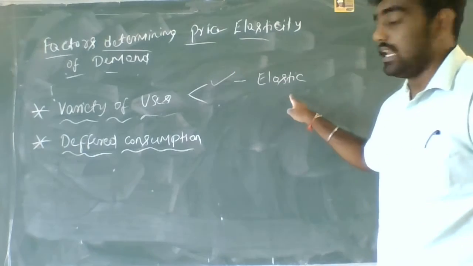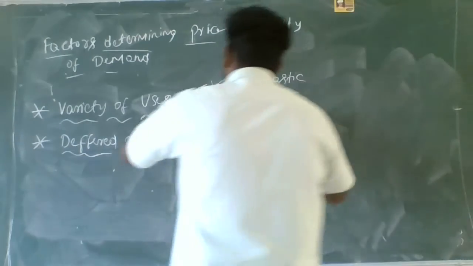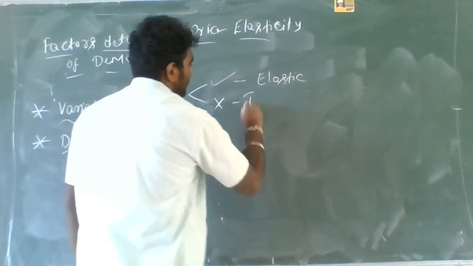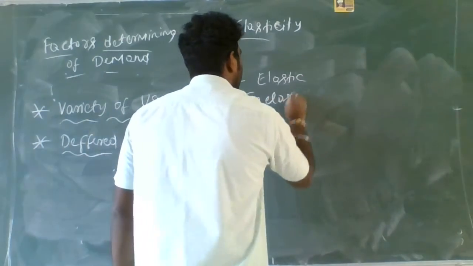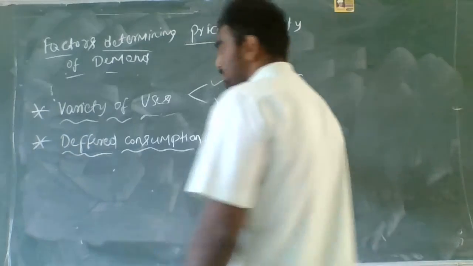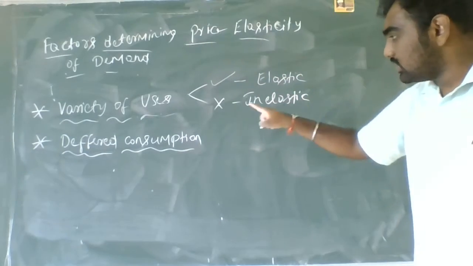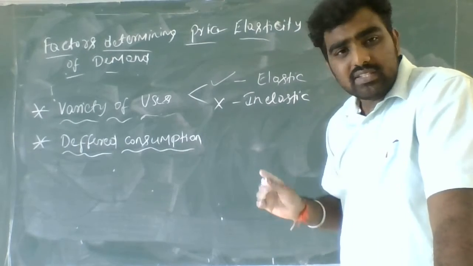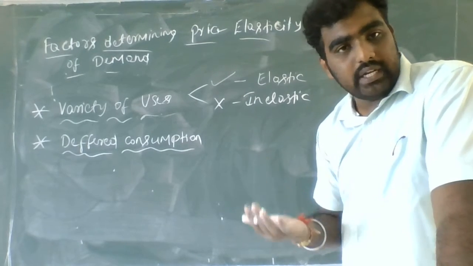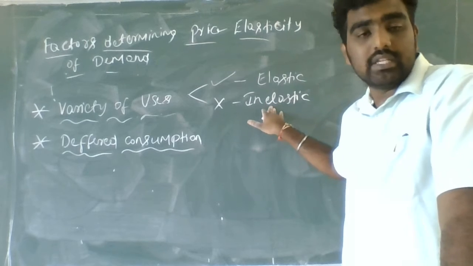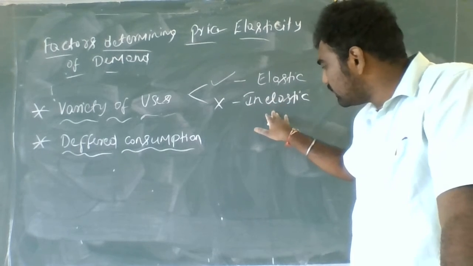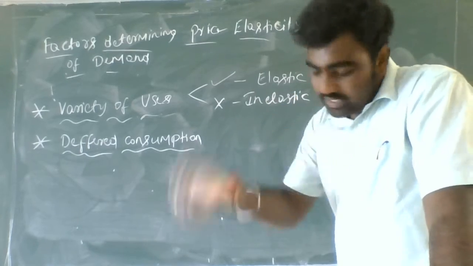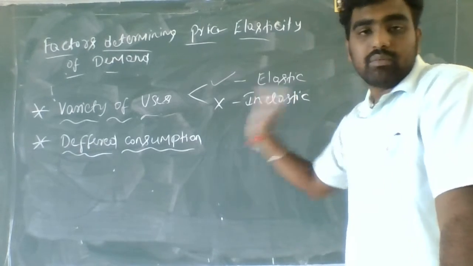So it is known as elastic. When the goods do not have a variety of uses, it is inelastic. The people know that these goods cannot be used for other purposes. So when the price changes, they will not change their quantity. Their quantity demanded will be the same. There will be no response in the quantity demanded to the change in price.